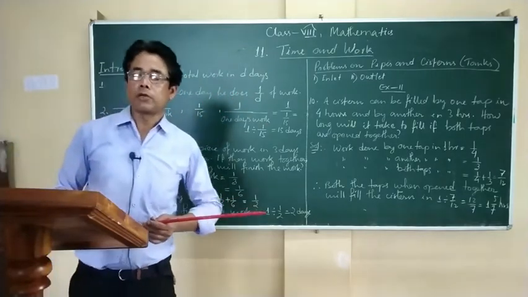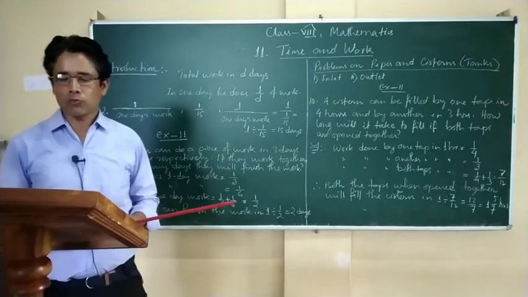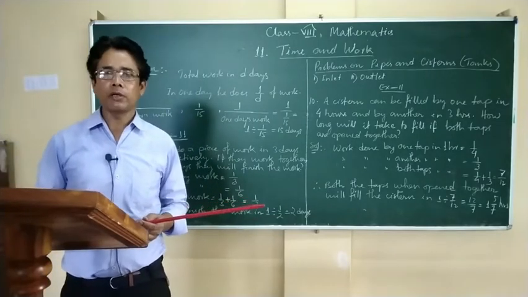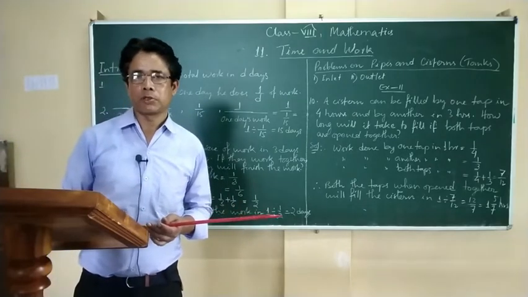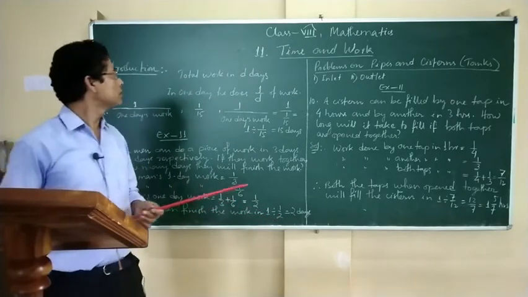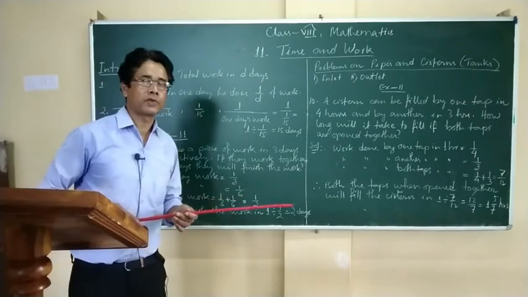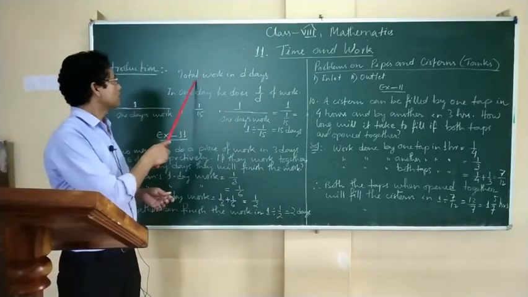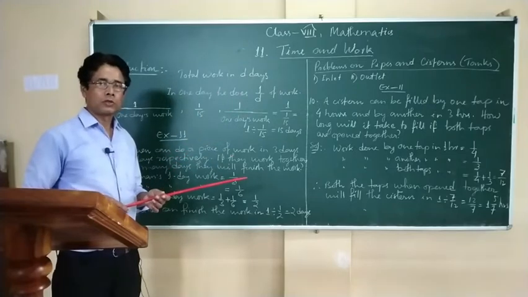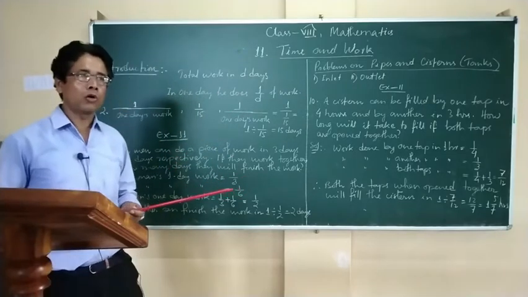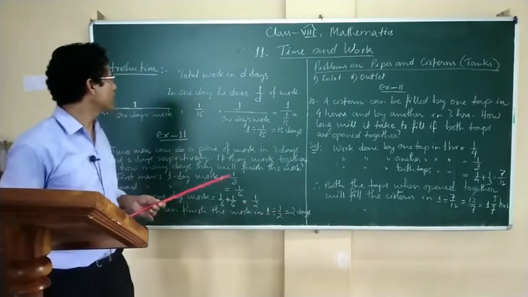then in one day, how much of work will be done by him? So how to find it out? The total work done in one day. A man does the total work in D days. So in one day, how much of work will be done by him?